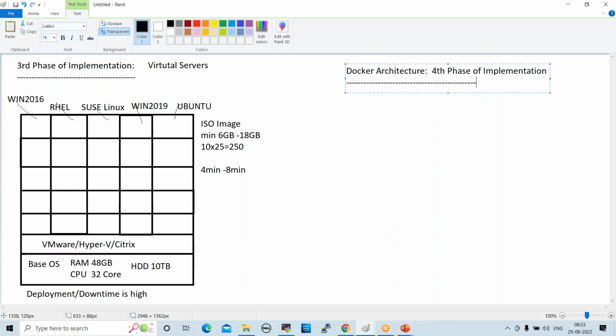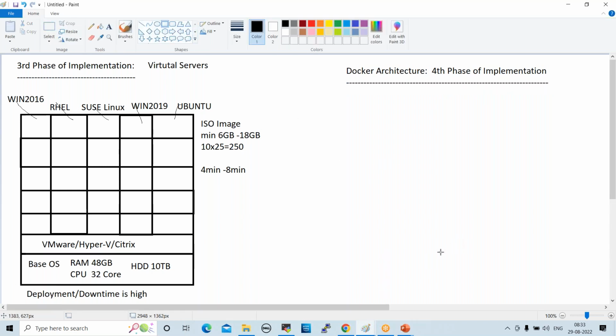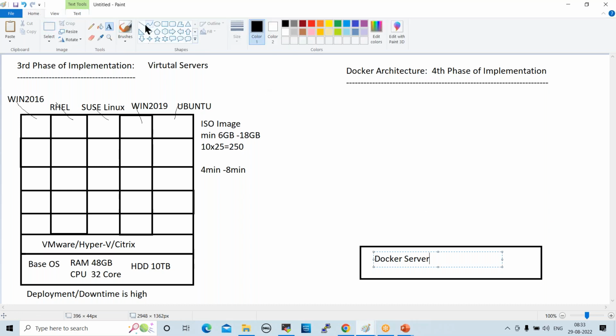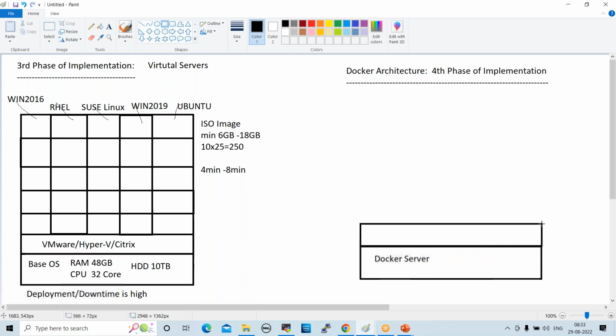Yeah. So in this Docker architecture, same as the virtual environment, we take one Docker server. This is the Docker server. This server can be physical or virtual or cloud, any server. On top of this, we install or configure Docker.